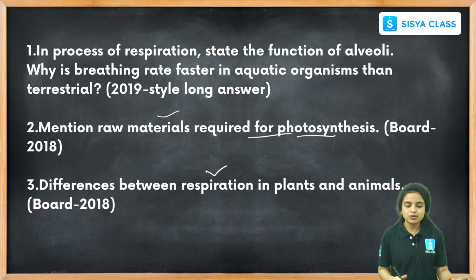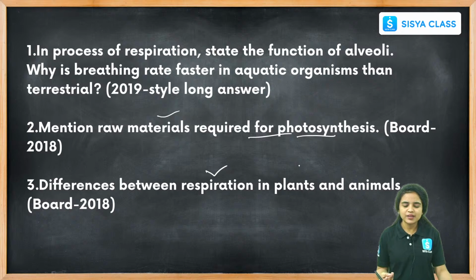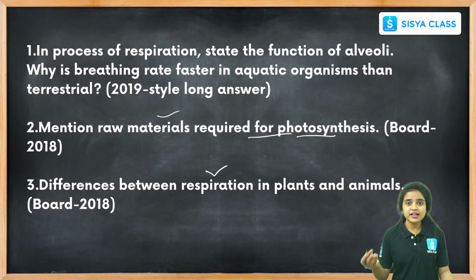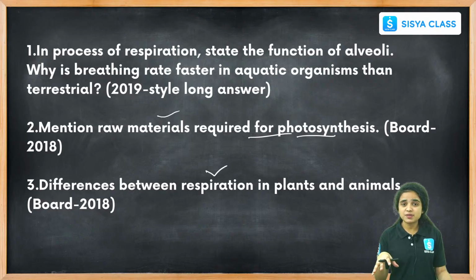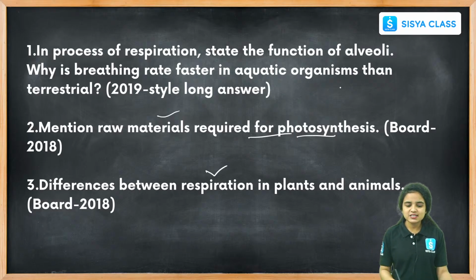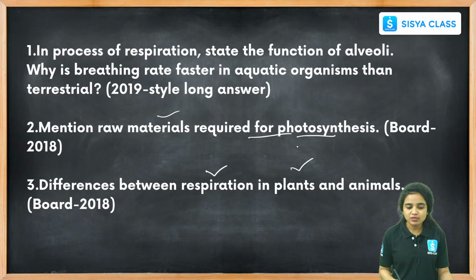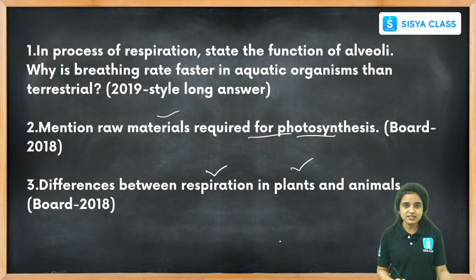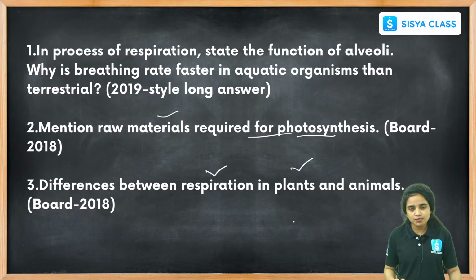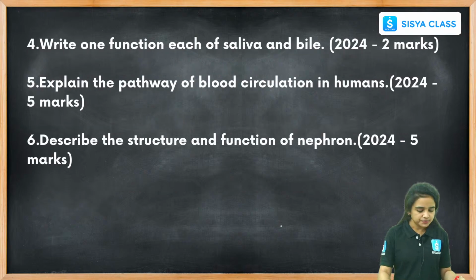Okay, these are the important questions, like what respiration processes happen in plants and animals. While coming to animals, we learned about aerobic and anaerobic respiration. The physical process is called breathing. The respiration process that happens inside the cells is called respiration. These are the things we discussed. And in plants also, the exchange of gases happens. This is called transpiration and respiration. So you have to write these in a table form. Okay, when they ask for differences, you have to write in a table form, not in a paragraph.